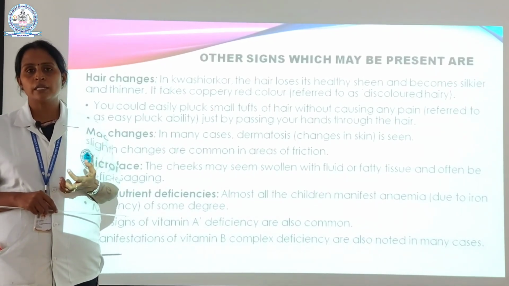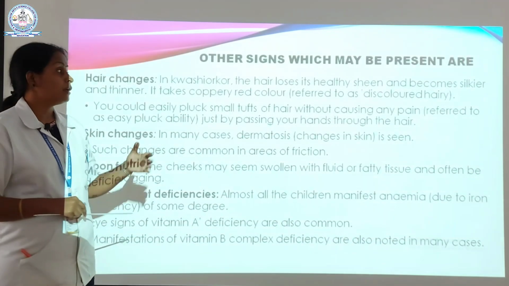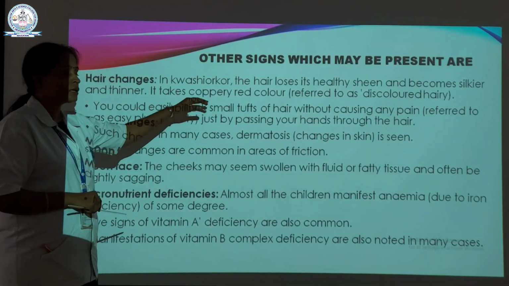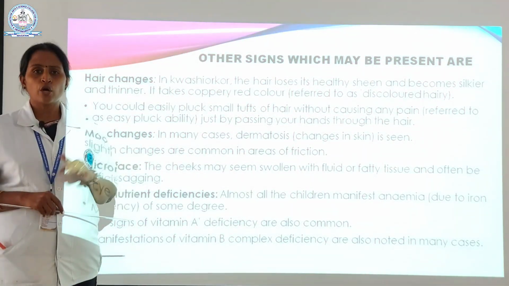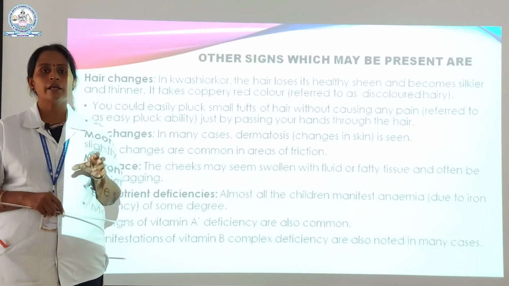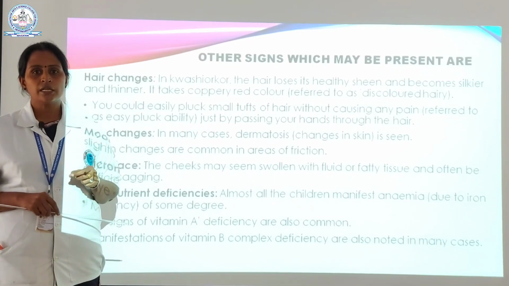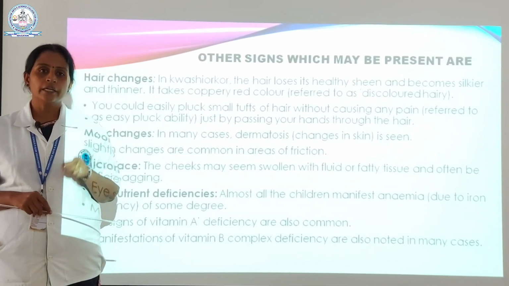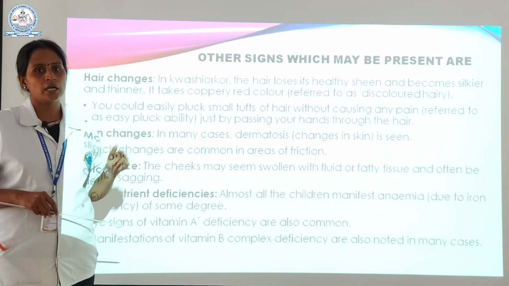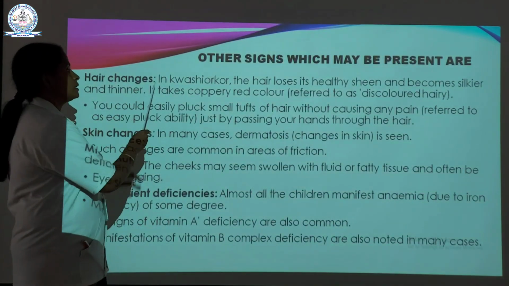This is the main problem in the particular kid. The color is coppery red. Compared to normal persons and normal kids, the color of the hair will look like a coppery color. With a coppery color we can easily identify that the kids come under kwashiorkor cases. That is the point here.